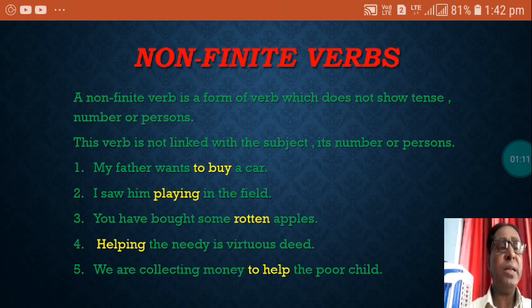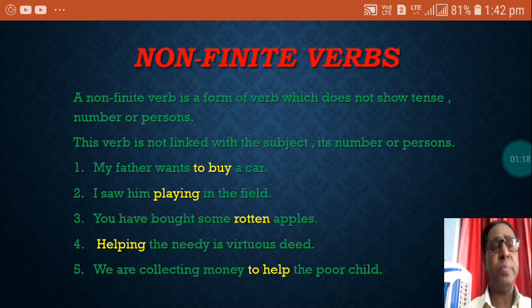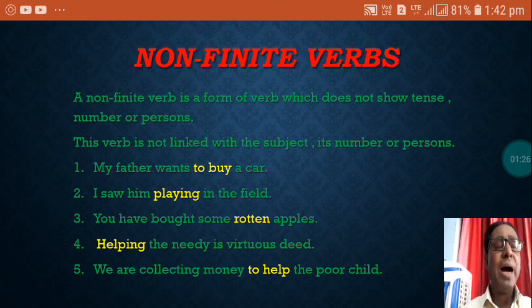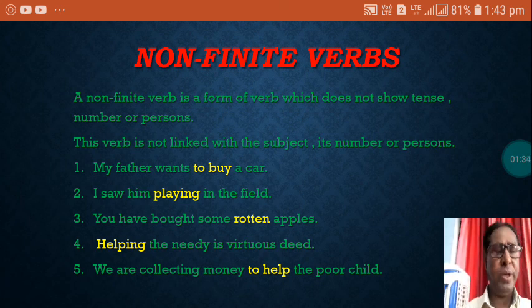Whether the subject is singular or plural, or first person, second person or third person, we use these verbs free from that. Those verbs which are non-finite are free from that, and are used with all subjects, with all numbers, in every person in the same way.